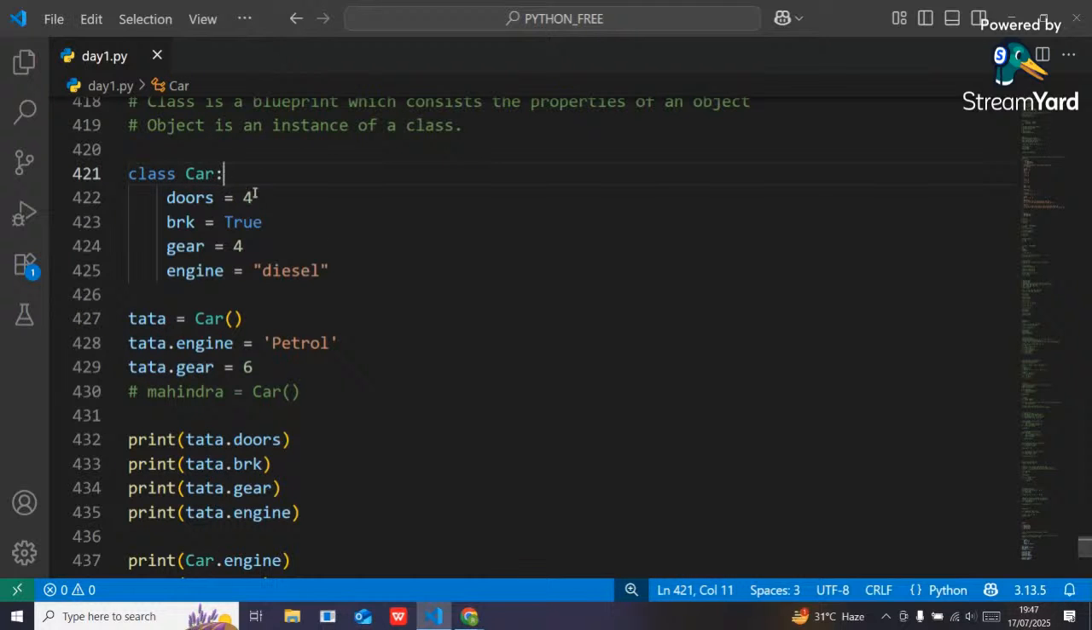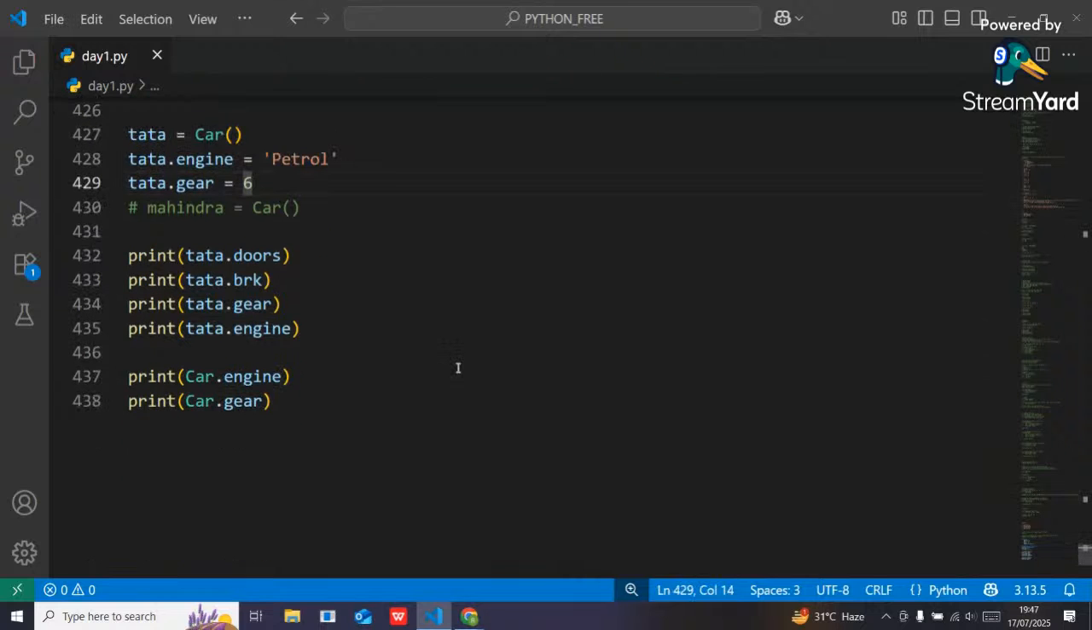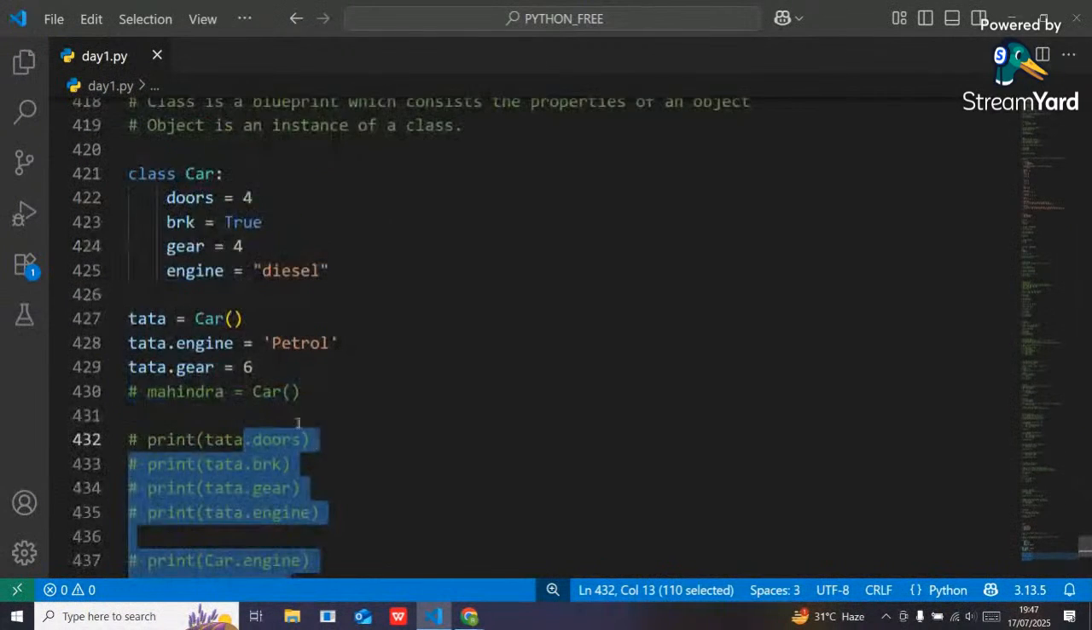Got it people? So changes will be reflected with respect to the object, but not for the car class. The car class properties will remain as they are. Got it, people? Okay, so that is all about class and object.